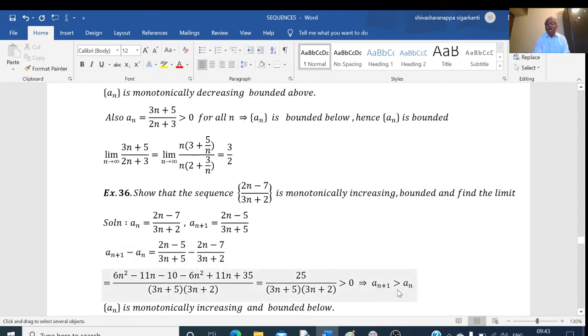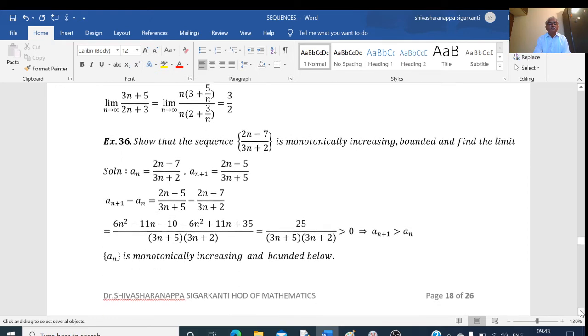This shows that the given sequence is monotonically increasing. This is true for all n. Therefore, the given sequence is monotonically increasing. And by default, every monotonically increasing sequence is bounded below. So it is bounded below. Now I will show that it is bounded above also.